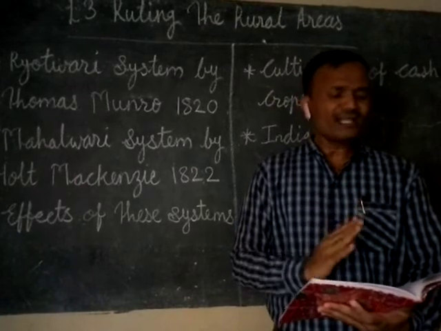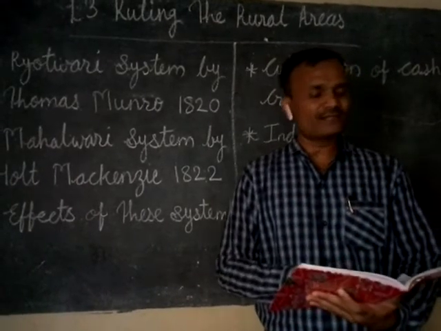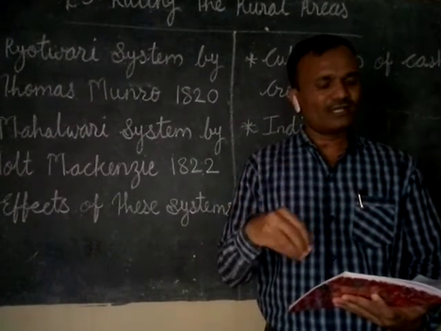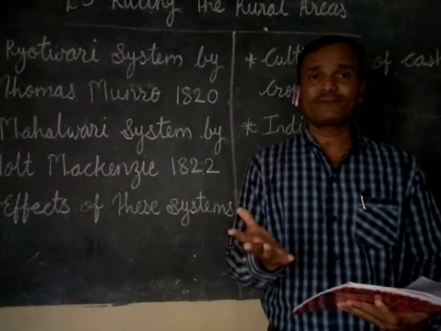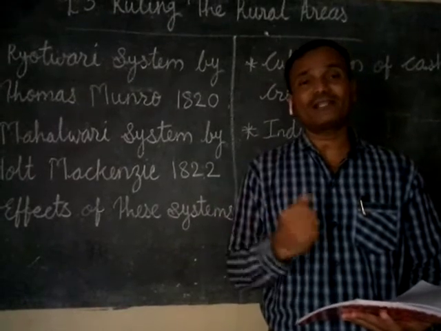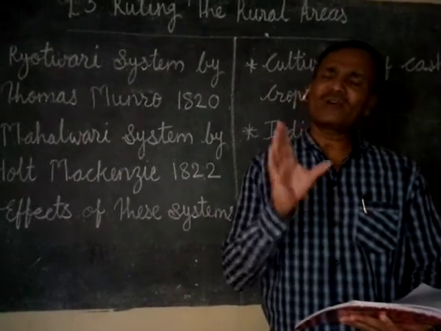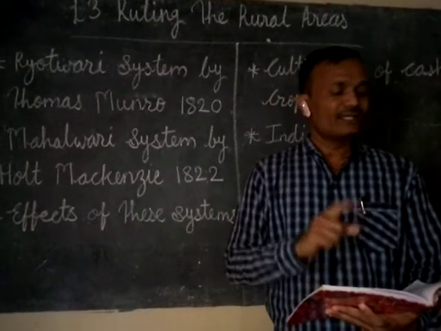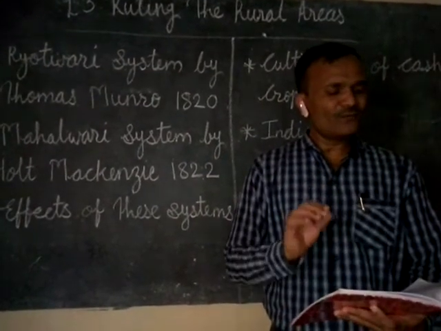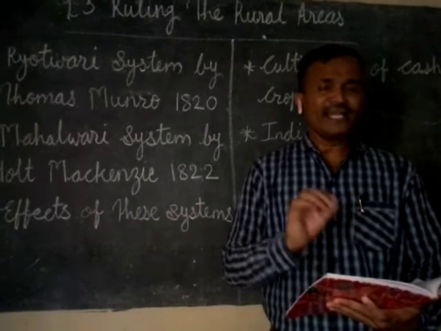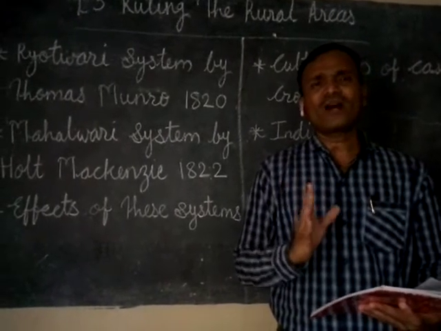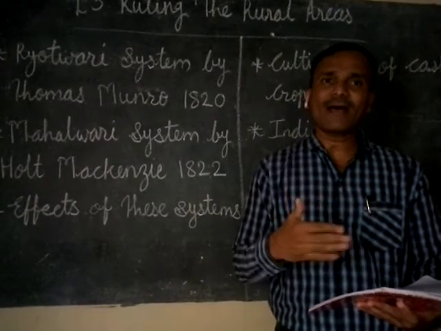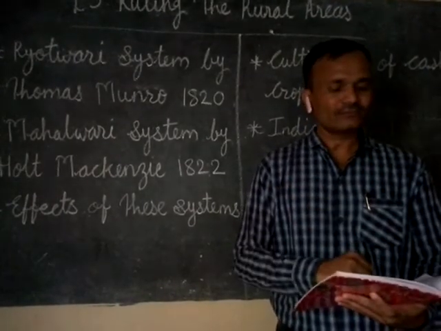Second, zamindars also neglected the farmers' plight. Zamindars were not interested in the farmers' bad condition. They were concentrated only on their profits. And third, there were frequent agrarian revolts because the farmers were not happy and they were exploited. So the revolts happened regularly.